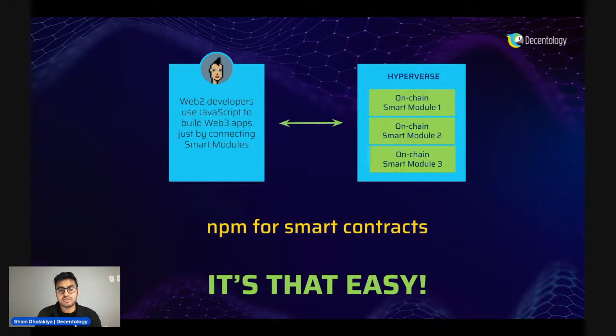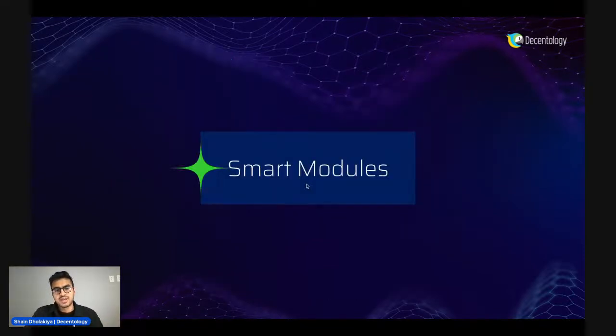So what we are essentially building is the NPM for smart contracts at scale. So it really is that easy. You would need only JavaScript skills, no need to code smart contracts at all. You would just import these smart modules and use them as you wish. Now let's get into some of the smart modules that we have.